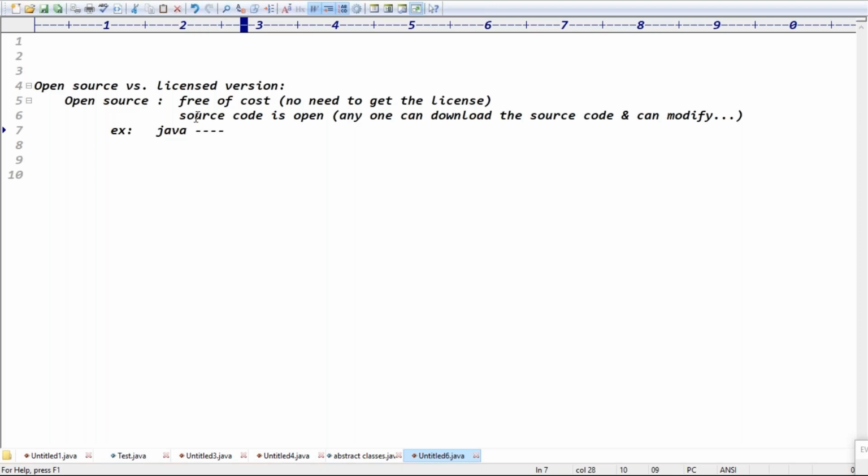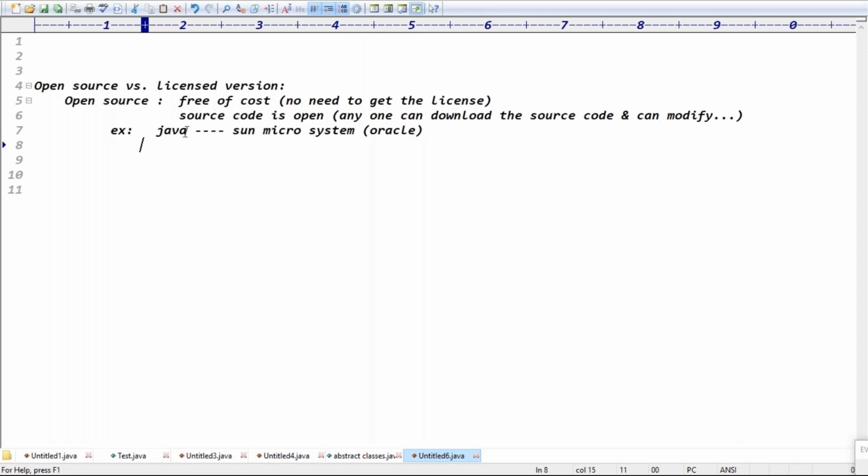Which company gave Java? Initially Java was given by Sun Microsystems. But now, unfortunately, there is no Sun Microsystems; Oracle purchased Sun Microsystems. Now the Java product is from which company, guys? Oracle Corporation, basically.